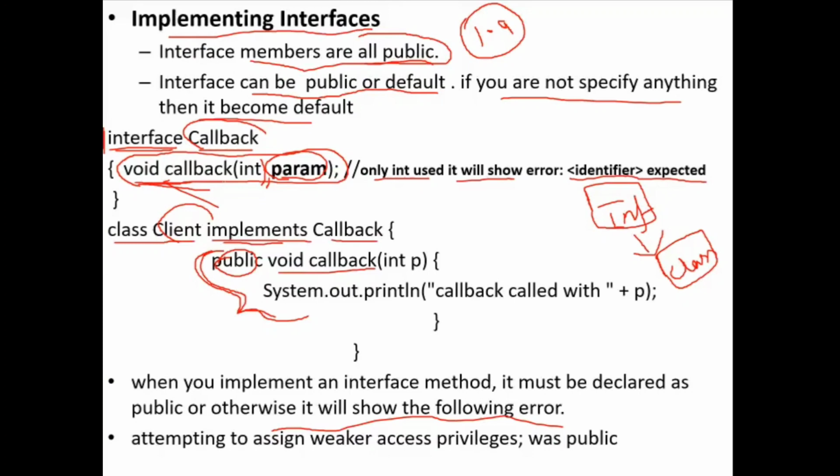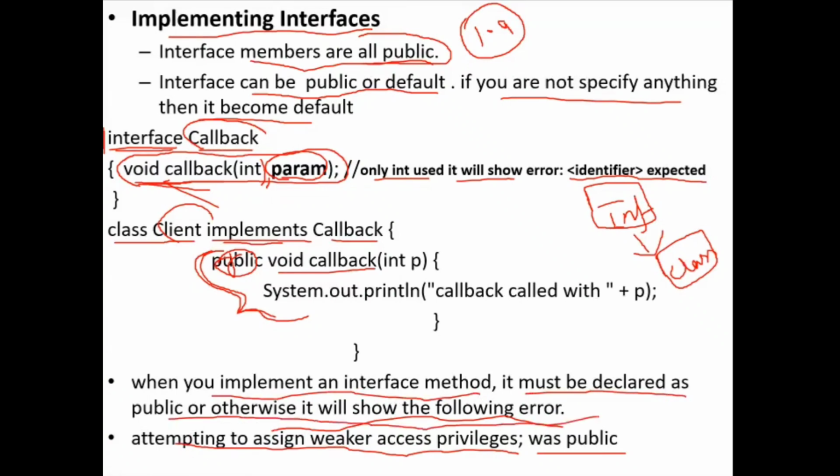So while you override, you should override with the public access specifier, the same access specifier, otherwise you will get an error: attempting to assign weaker access privileges, was public.